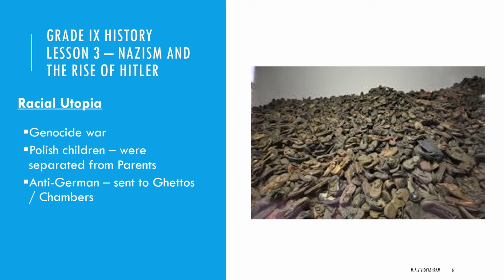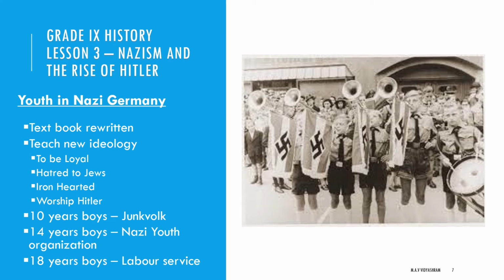Next, we have to see youth in Germany. Then what happened in schools under Nazism? All schools were cleansed and purified. This meant that teachers who were Jews or considered as politically unreliable were dismissed.